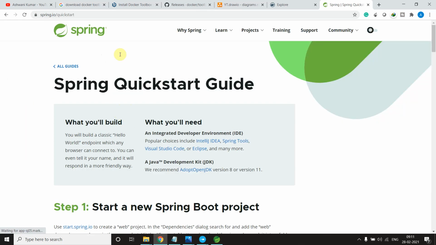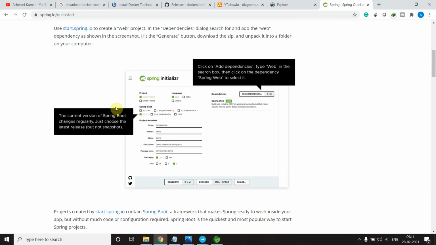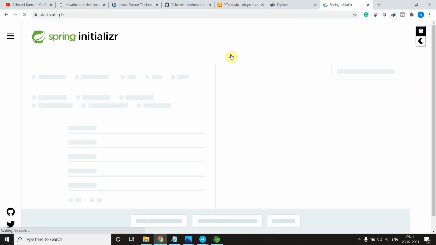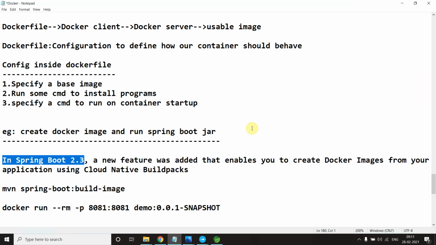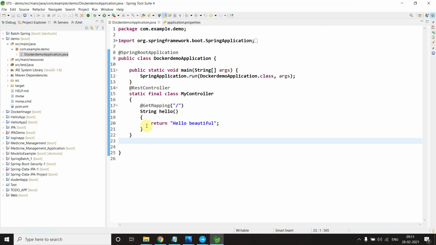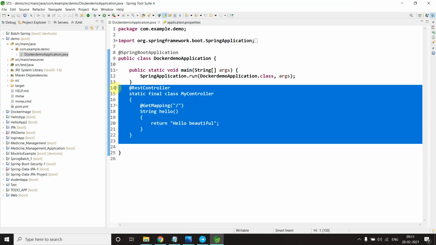It will take you to the Spring Quick Start Initializer. So just go to Spring.io or directly type Spring Initializer, it will come. Here you can select 2.4. Just make sure you are selecting 2.3 or a greater version. Come here, I'm not doing anything, I just made this class.